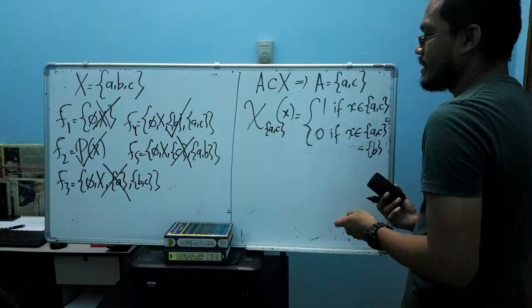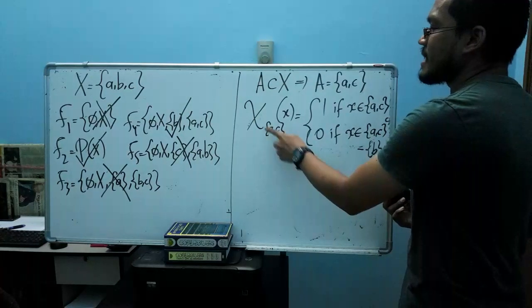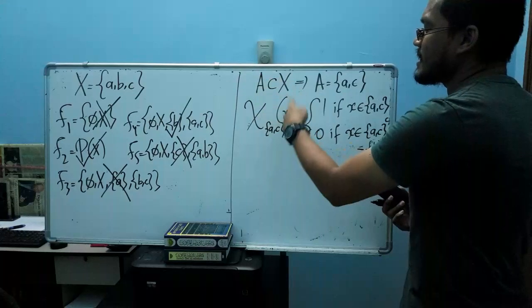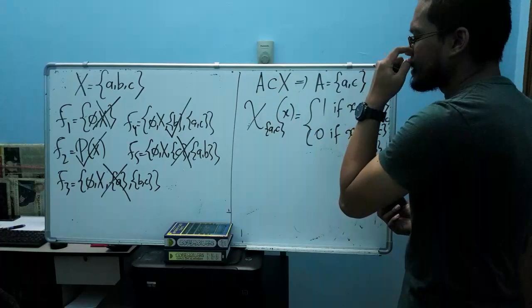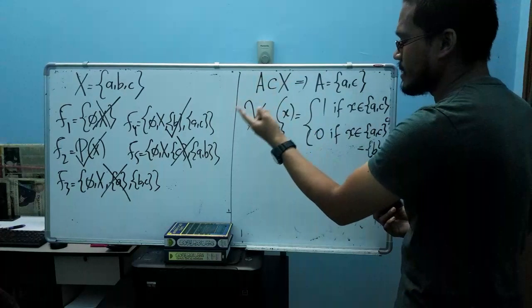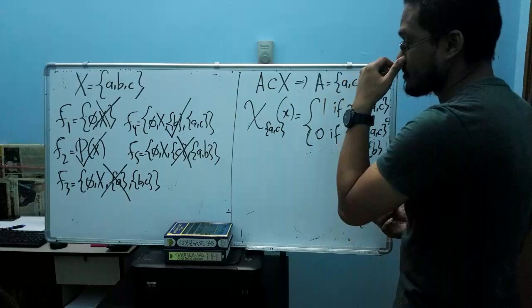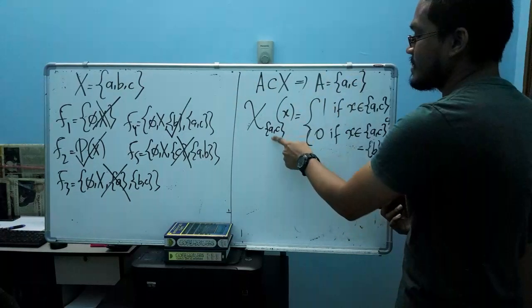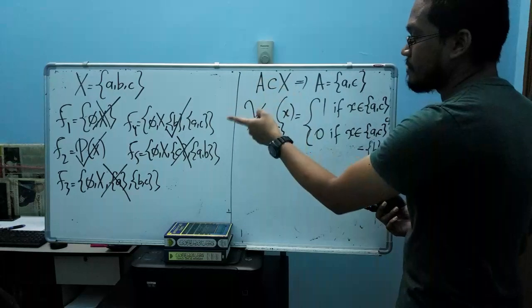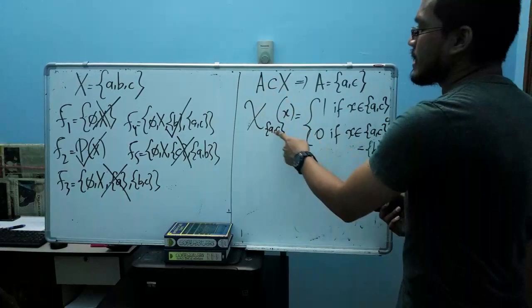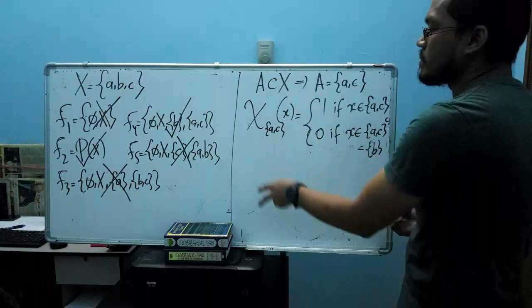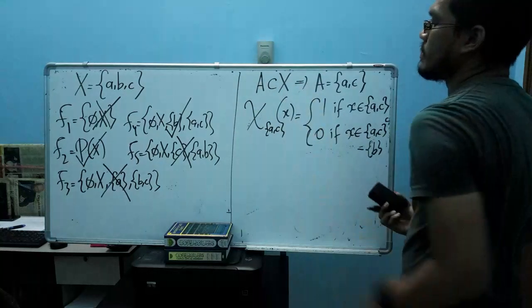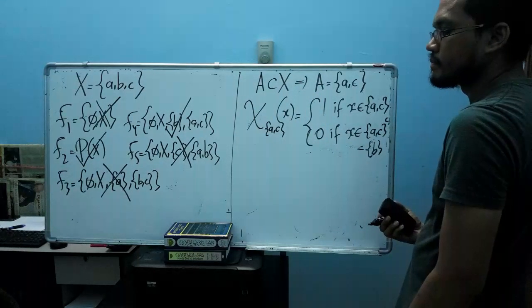If AC is an element of that algebra, this indicator function is measurable with respect to it. If AC is not an element of that algebra, this indicator function is not measurable with respect to that algebra.